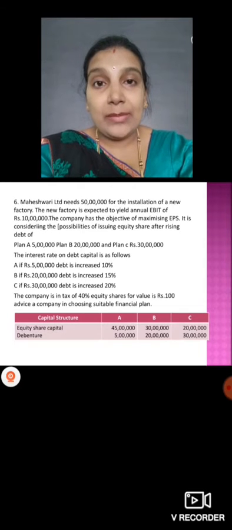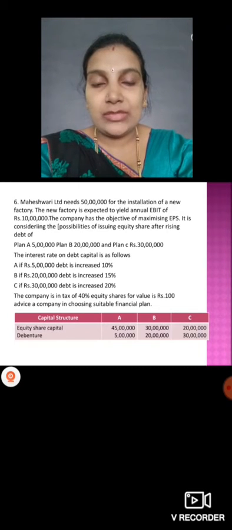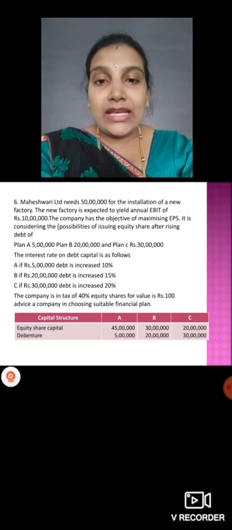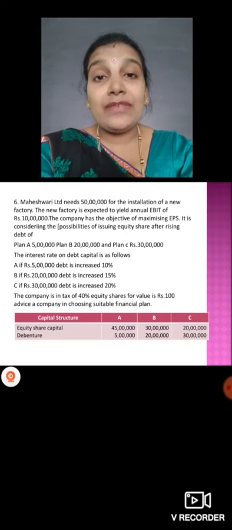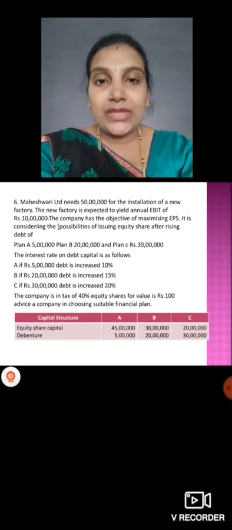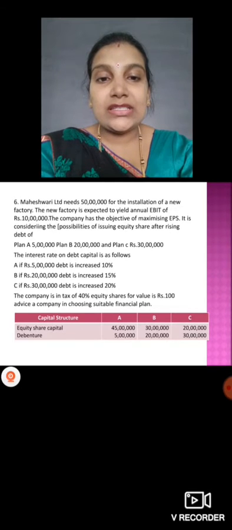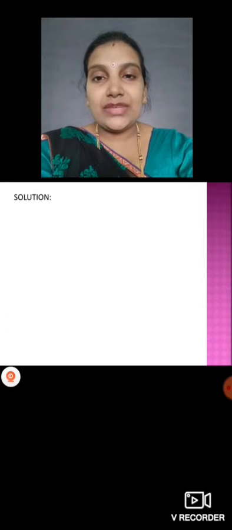Then the capital structure they have given, which is very important here. Plan A, debentures 5 lakh, so out of 50 lakh, 5 lakh is debentures and 45 lakh is equity shares. In the second plan, 20 lakh is debentures, so 30 lakh equity shares. For plan C, 30 lakh debentures means 20 lakh equity shares.